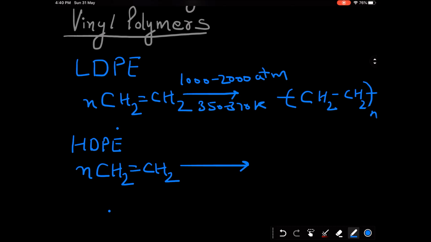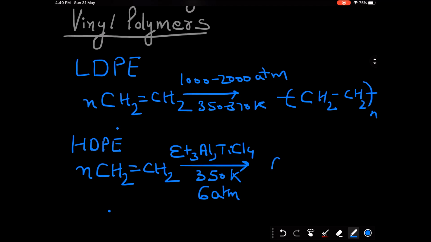The Ziegler-Natta catalyst is triethyl aluminium and titanium tetrachloride. The reaction takes place at a temperature of 350 Kelvin and you require a low atmospheric pressure as compared to the synthesis of low density polyethylene.